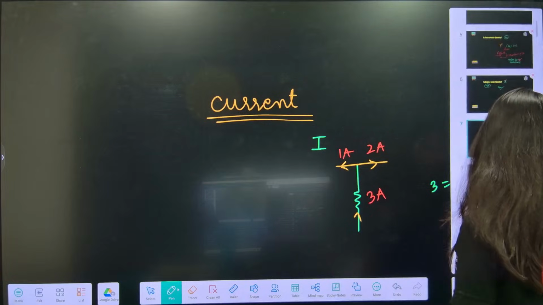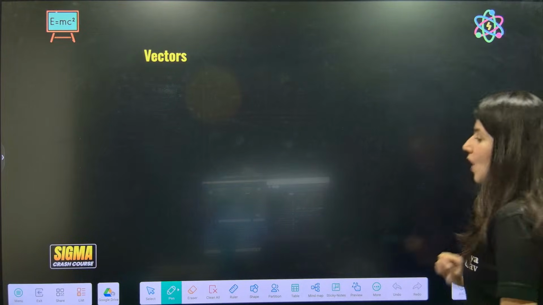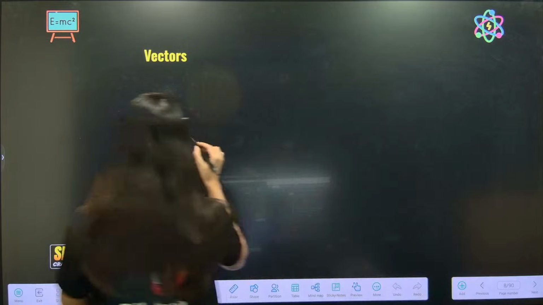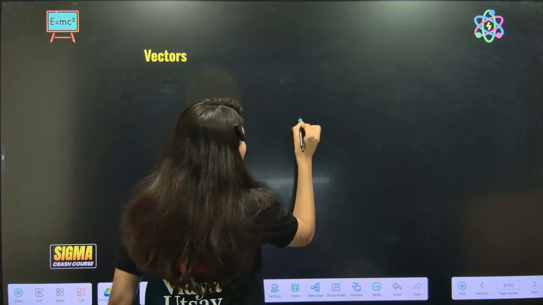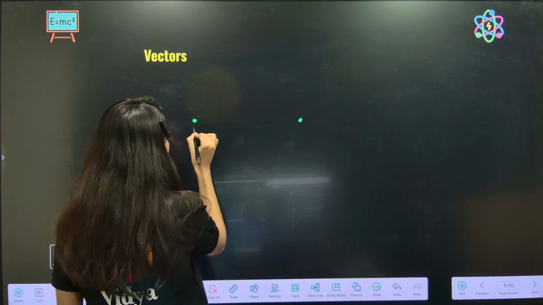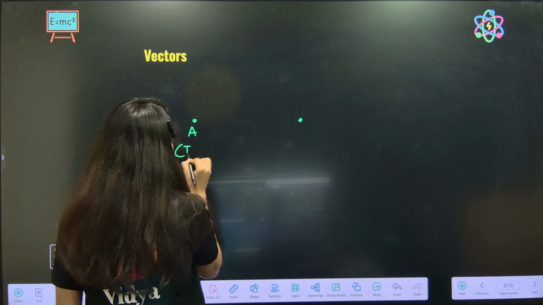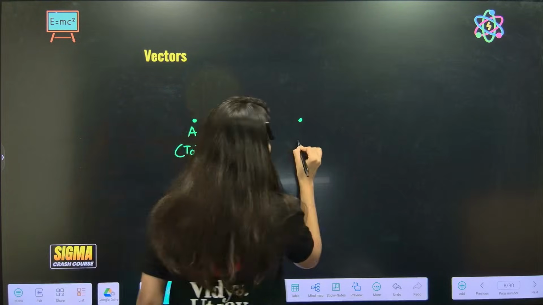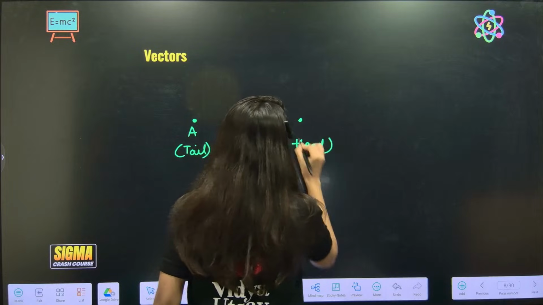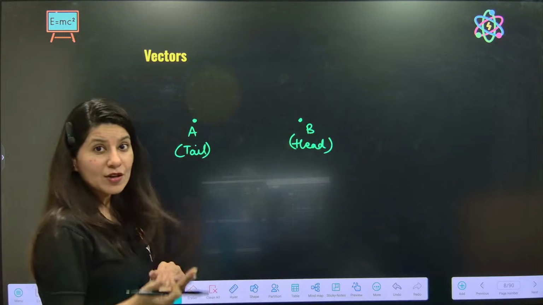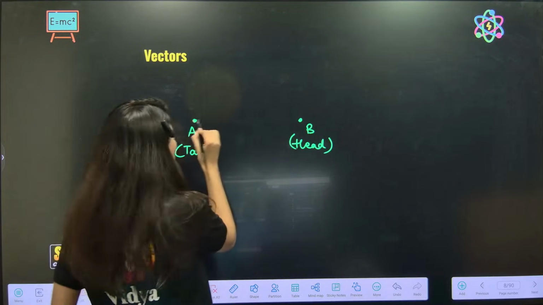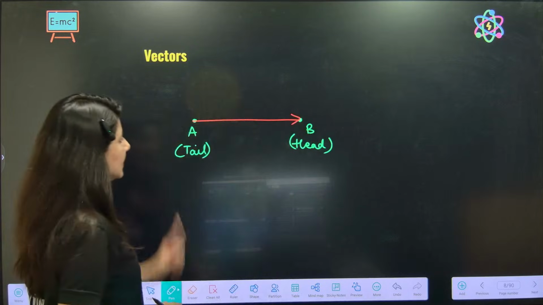Now what is a vector? Let's understand vector. How do we represent it? Vector quantity, as you all know, has magnitude as well as direction. So geometrically, a vector quantity will have a tail. This is the tail of the vector, and this is the head of the vector. Tail and head. The direction of the vector goes from tail to head.